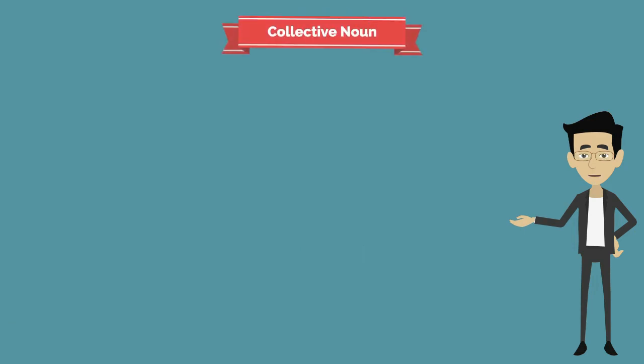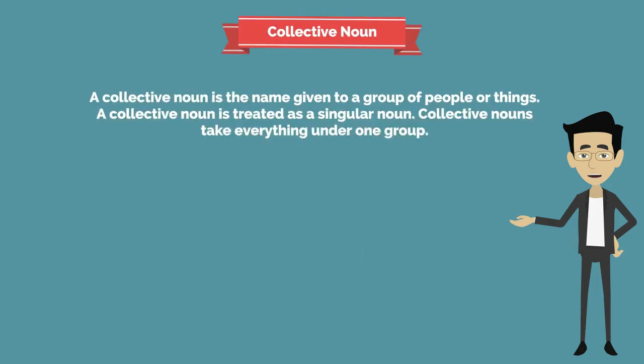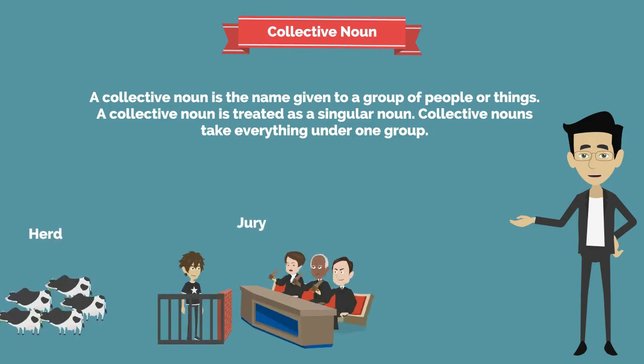And the next one is collective noun. A collective noun is a name given to a group of people or things. A collective noun is treated as a singular noun. Collective nouns take everything under one group. Let's see the examples. Herd, jury, flock and so on.